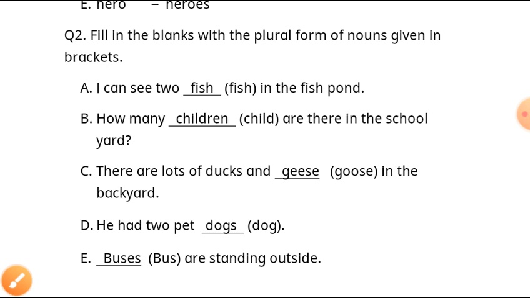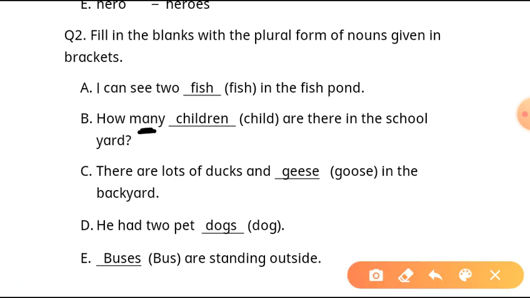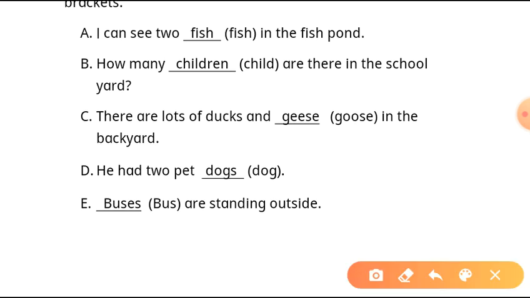How many dash? As you can see here, many is written. So what will be the plural of child? Children. How many children are there in the schoolyard? Next, there are lots of ducks and goose in the backyard. So what is the plural of goose?